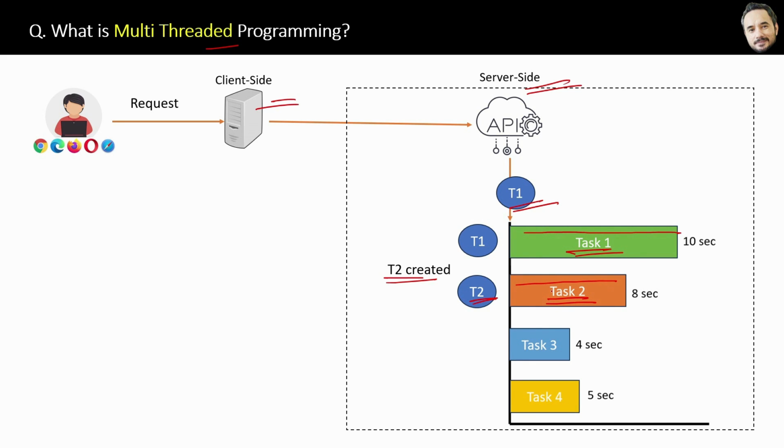Similarly, when T2 starts task 2, then for the next task 3, another thread T3 is created which will start task 3, and then a T4 thread is created for task 4. Finally, you can see how different tasks have different threads in a multi-threaded environment. This approach is very good for CPU-intensive tasks where many tasks have to be performed in parallel.